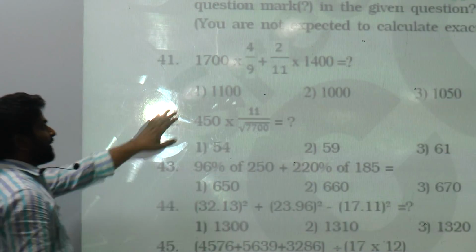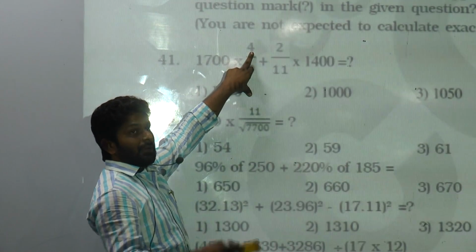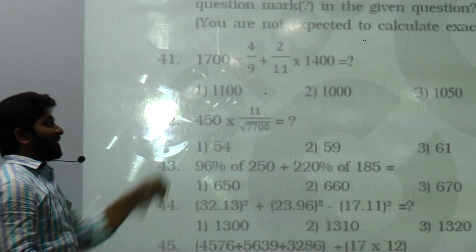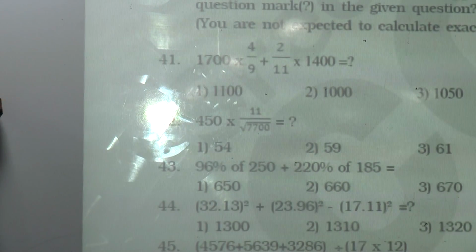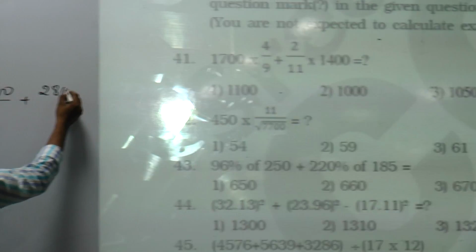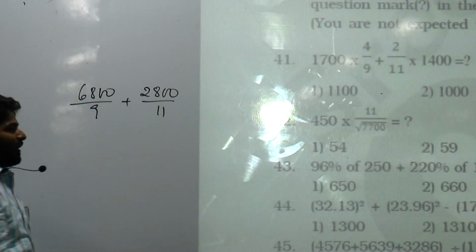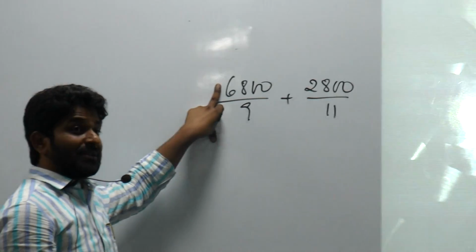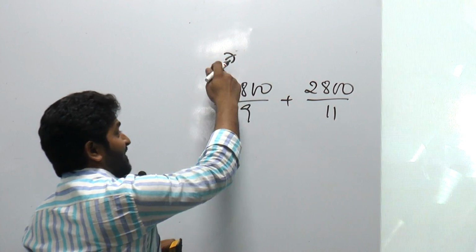Right, come on. 1700 into 4. Double. 17 double, 34. 34 double, 68. So let me write 6,800 by 9 plus how much is the other number? 2,800 by 11. This is what I need to calculate. 9, how many times? 7 times. 7 9 63.